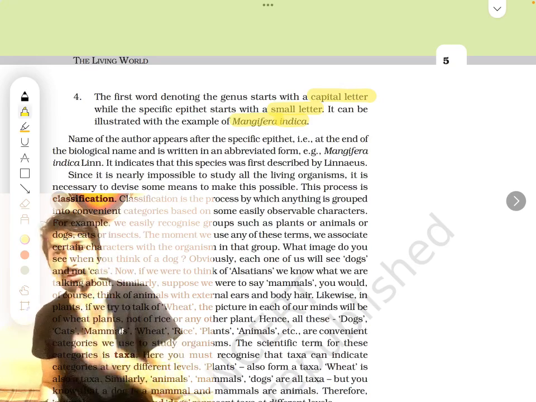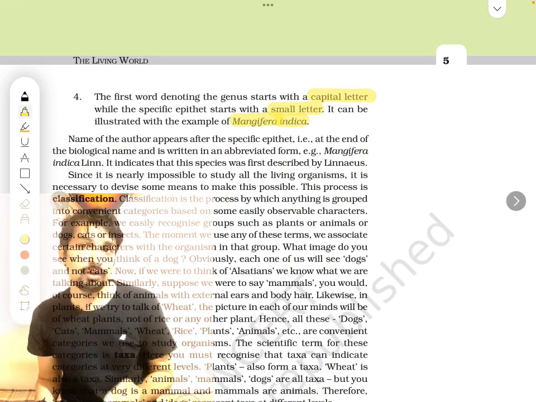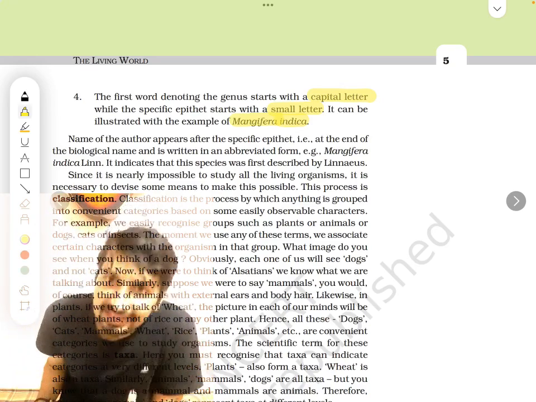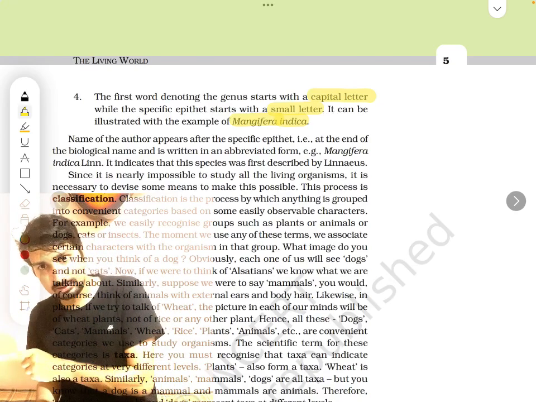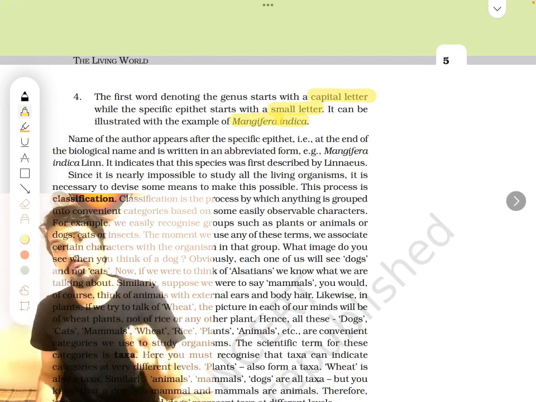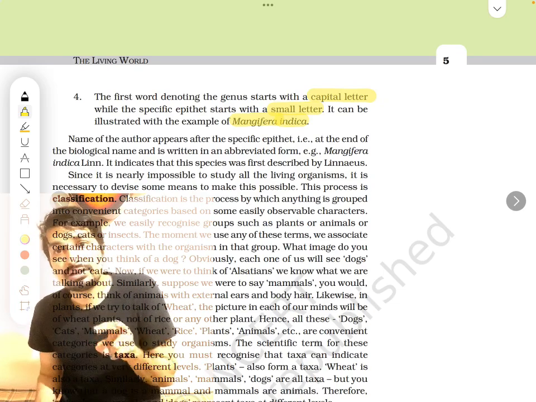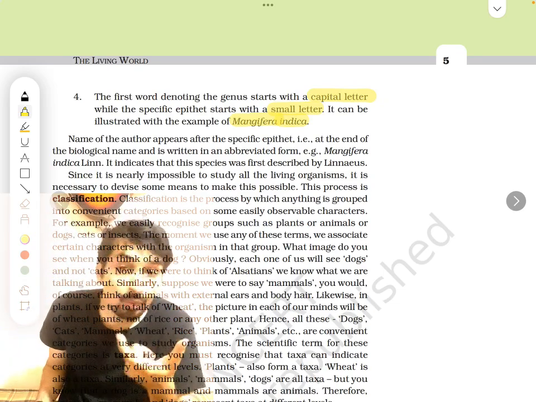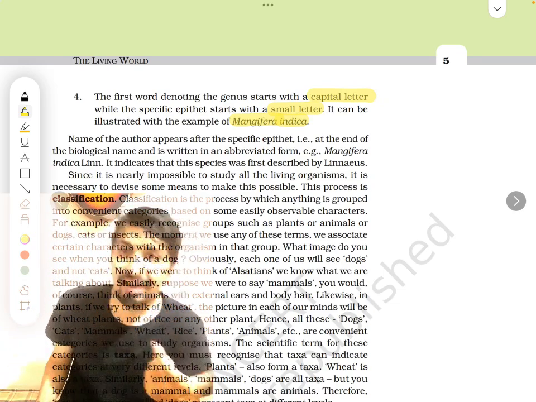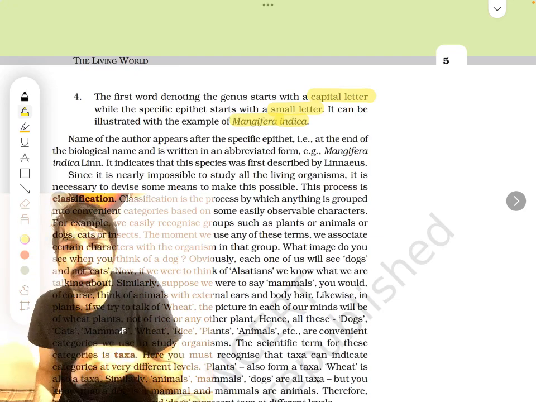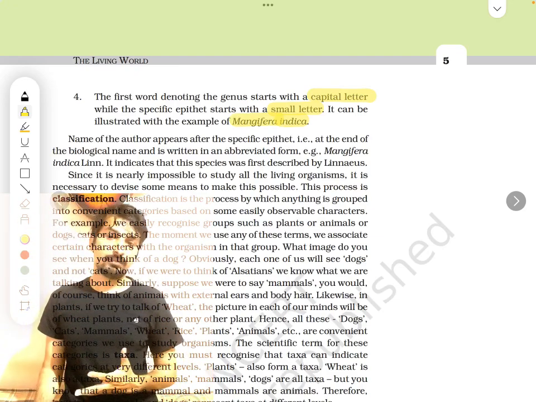So these are the four rules. What were the four rules? Let me tell you once again. The four rules are, it should be Latinized and printed in italics. Second rule tells us that it should consist of two names, two words, that is genus and specific epithet. Specific epithet talks about the exact species.